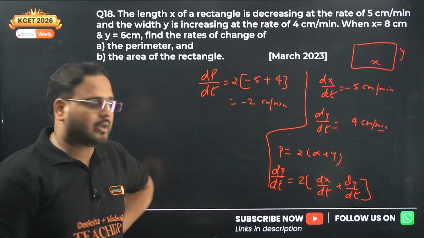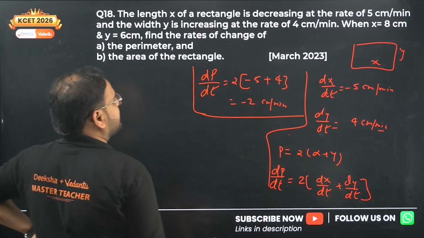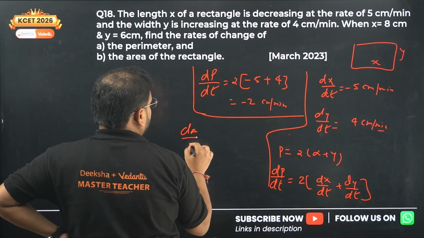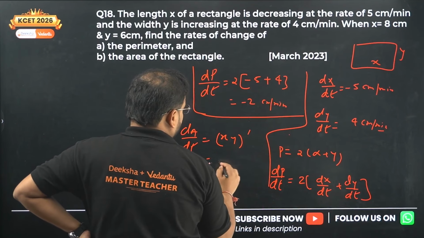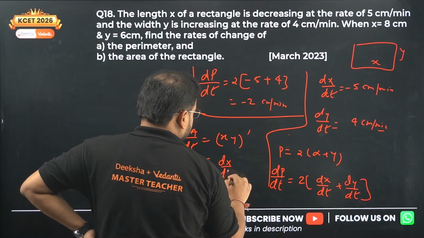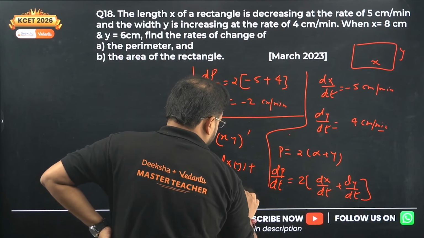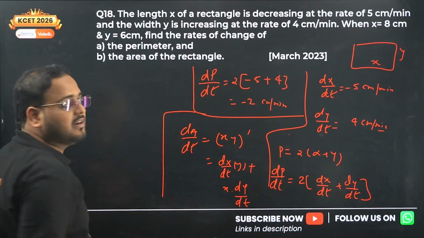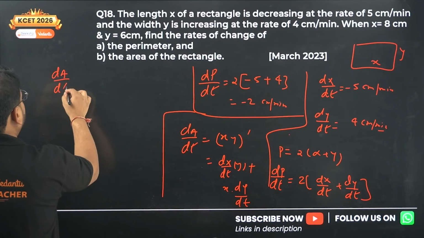Okay, next. What next is there? We're going to move on to the rate of change of area, so dA by dt this time. x into y we have to differentiate. We get dx by dt as it is with y, plus x as it is with dy by dt. Check this out.